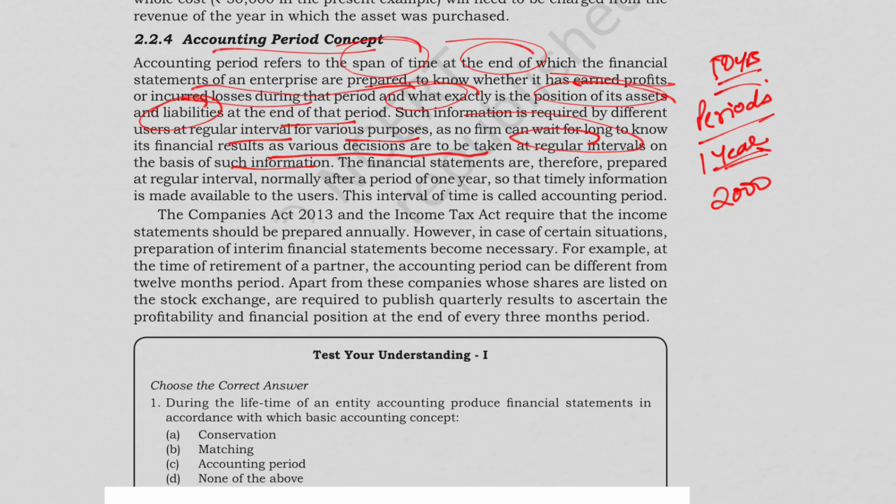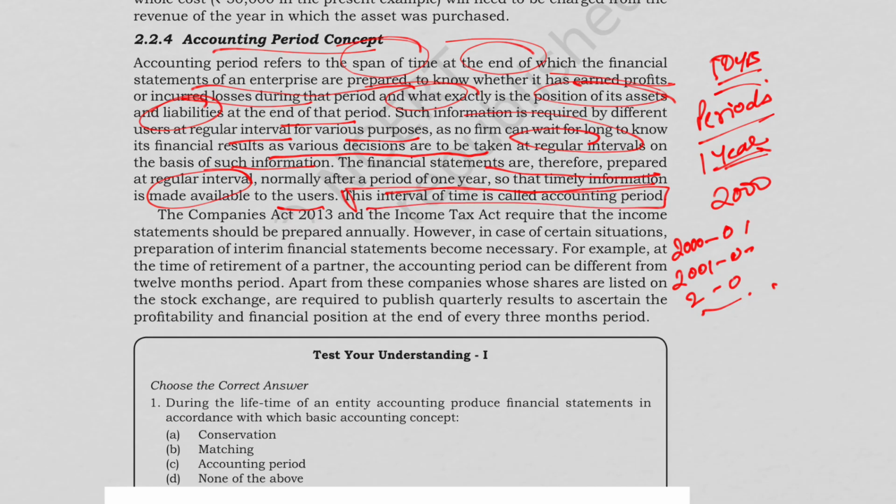So we prepare accounts for 2000 to 2001, 2001 to 2002, and so on. So the financial statements are prepared at regular intervals, normally after a period of 1 year, so timely information is made available to the users. And this interval of time is called the accounting period.